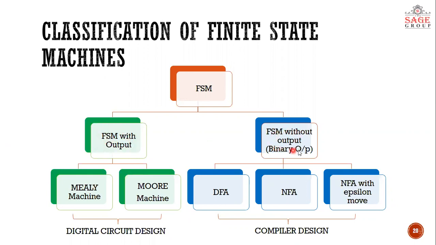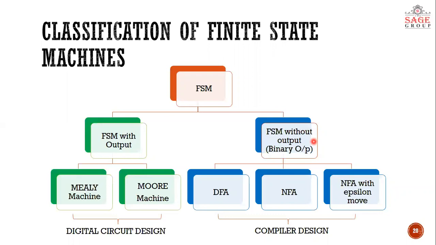Now, another classification is finite state machine without output. Without output doesn't mean that it is not giving output at all. It is giving binary output. What is binary output? Binary output means something two valued, either 0 or 1. 0 means, let's say, string is invalid. 1 means string is valid. Actually, we are using this type of machine mainly for checking the validity of strings.